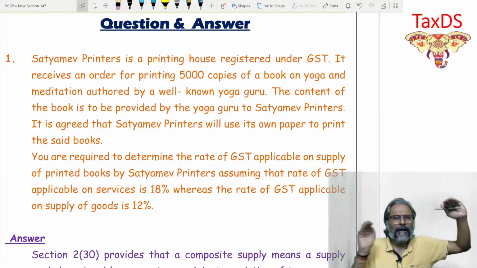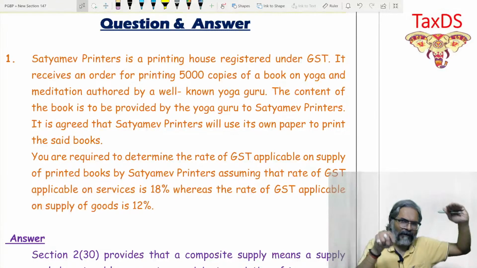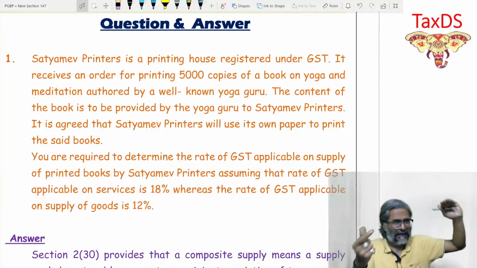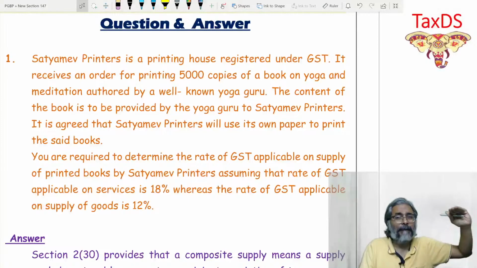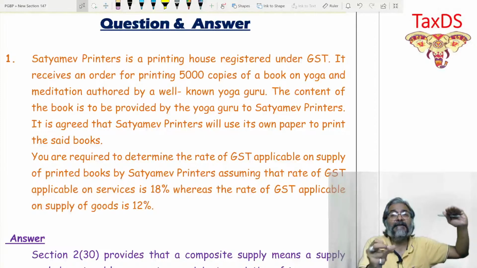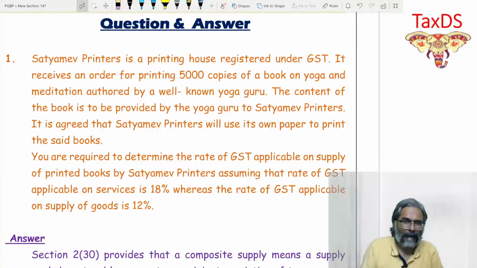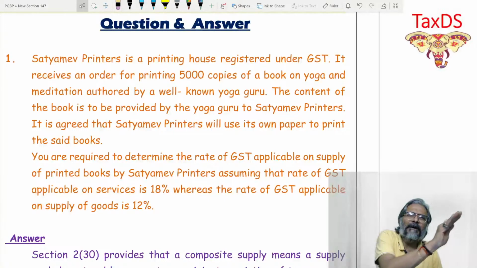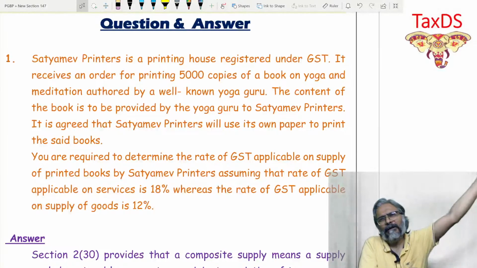I, being a printer, am using the goods, which is the paper, as well as performing a job, that is the service of printing on that particular paper, and that finally translates into a supply which I am providing to the recipient.